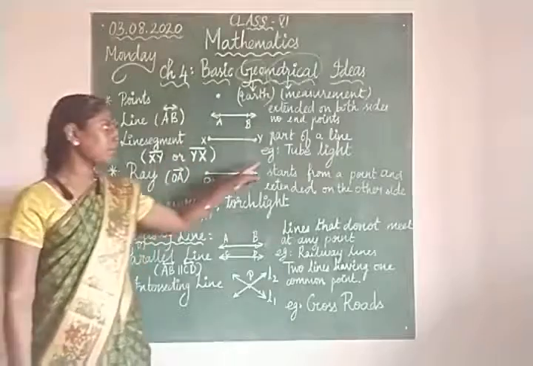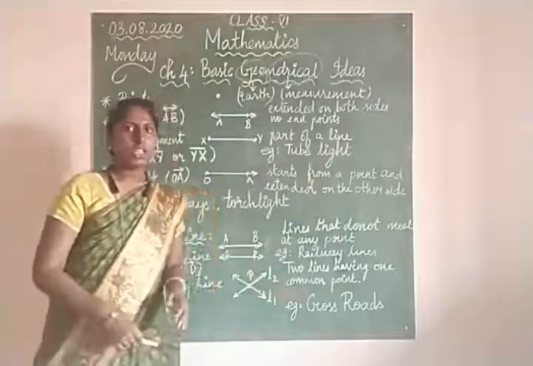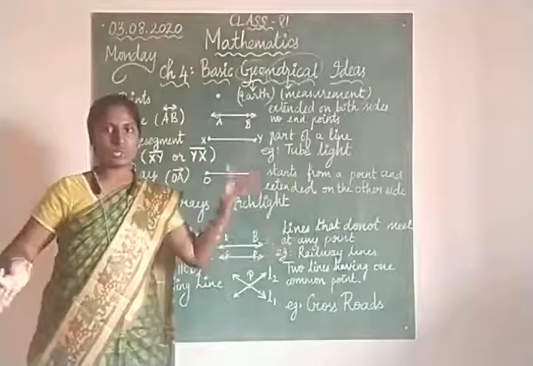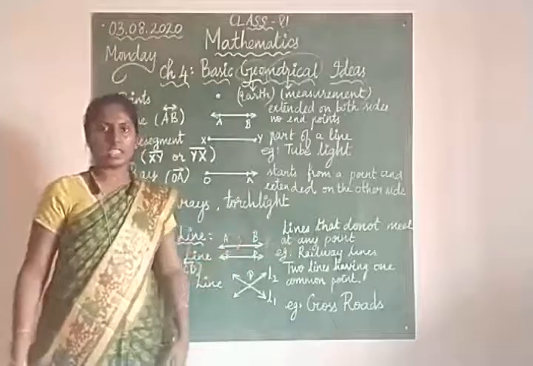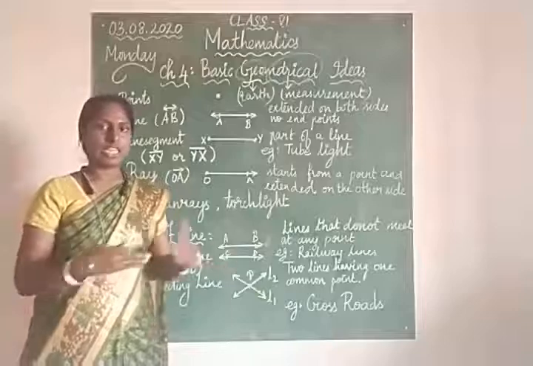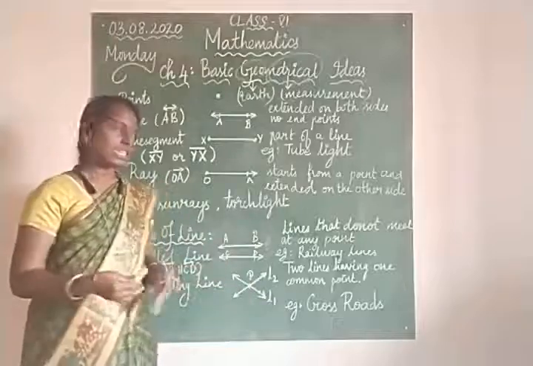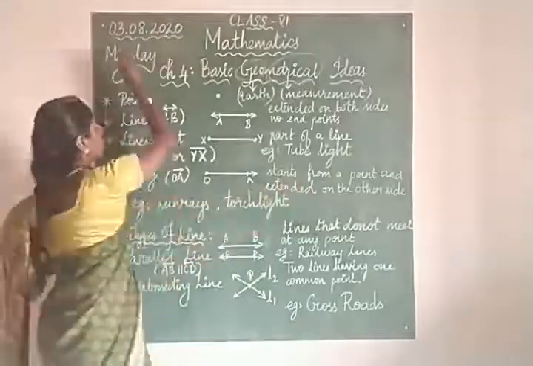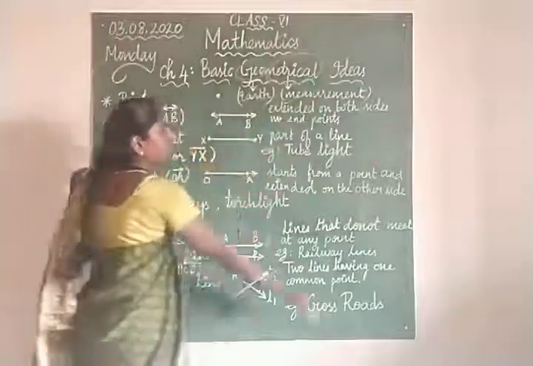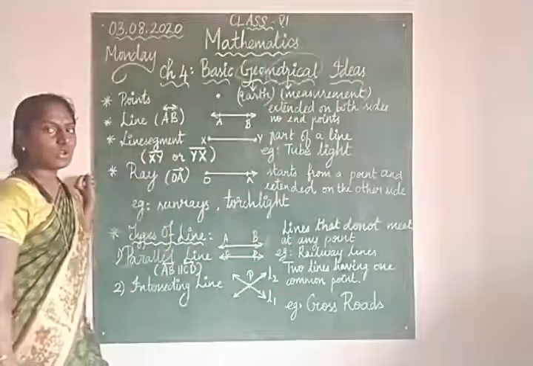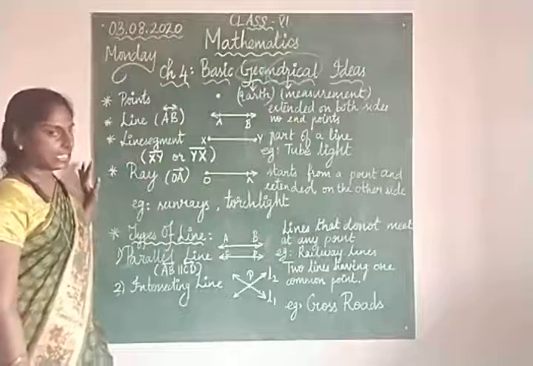An example is a tube light. You can see the tube light has two ends, it does not extend beyond that, right? Also the edge of a scale, edge of a notebook, edge of a table. Edge means nothing but the side. For the board, the side is this one, in the same way. So edges also can be given as examples for a line segment.